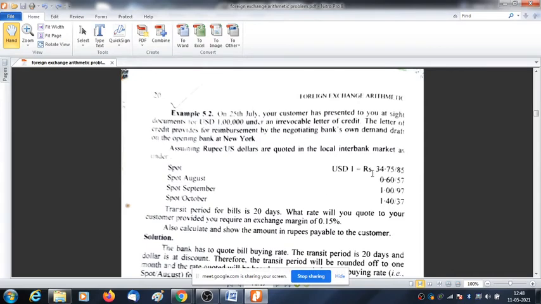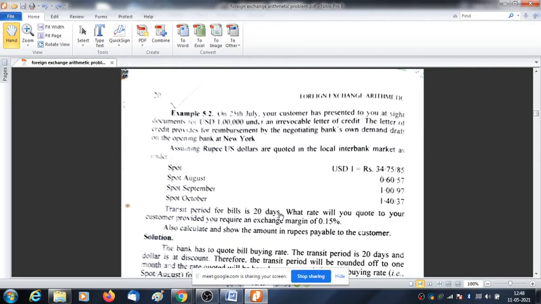Now here rates are given: 34.75 to 34.85, and you can see these are in discount. You agree with me or not? These are in discount. 60 becomes 57, 1 becomes 97. Agree with me or not? These are in discount. Yeah, sir.